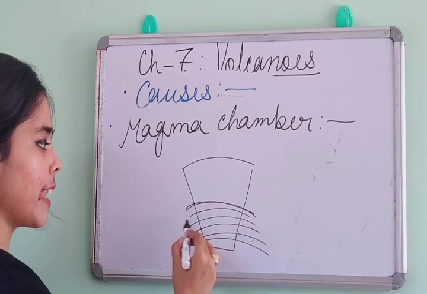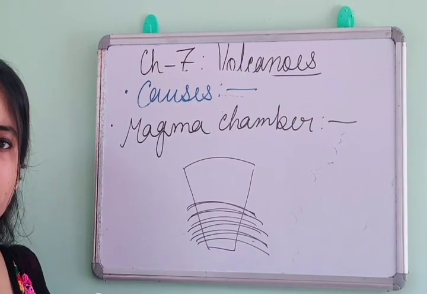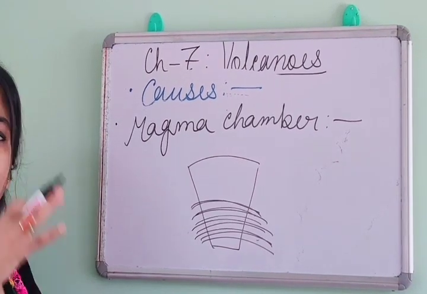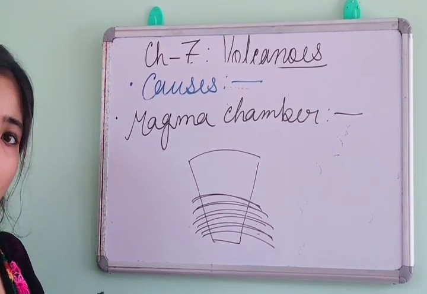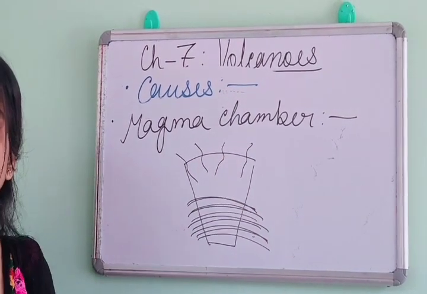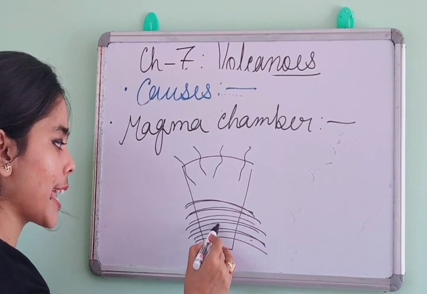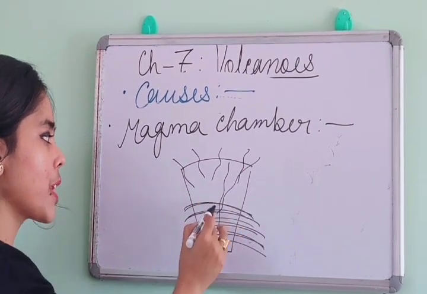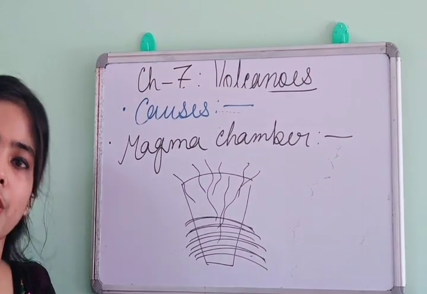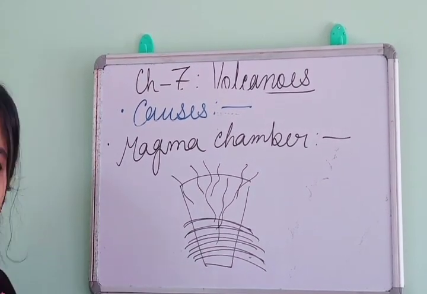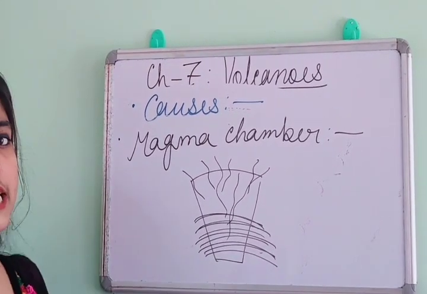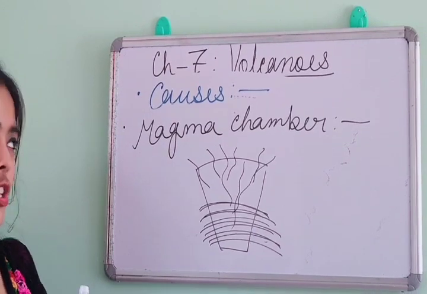So when layer after layer magma is situated, after a certain time there will be huge pressure of magma. And we know again there are so many cracks on the crust of the earth. So again the pressurized magma will always find a way to get out of the surface of the earth. So this is the number 3 point, but this is not so important. What is important? Number one, plate tectonics, and number two, heat and pressure.